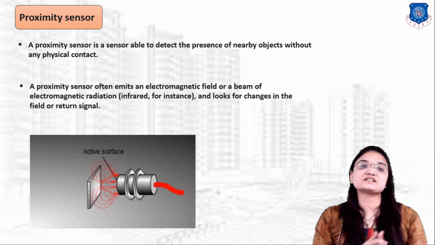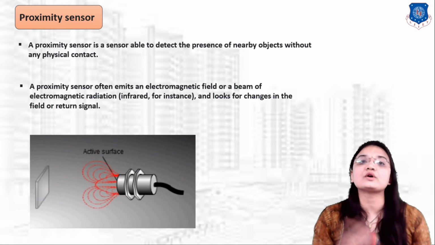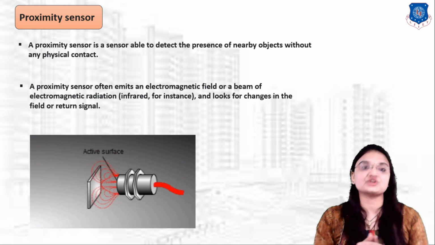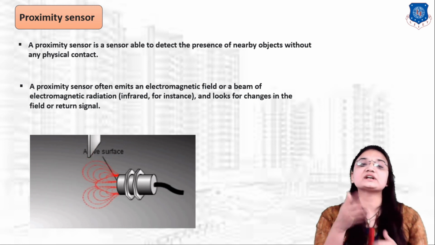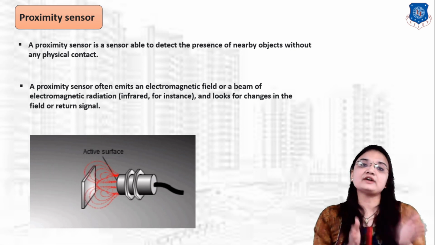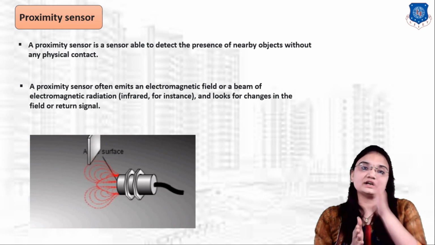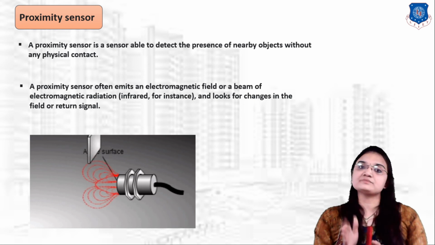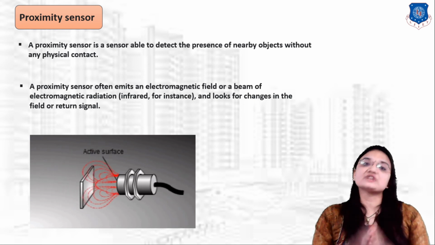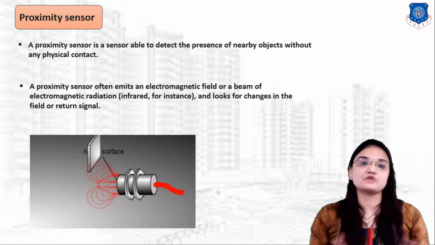A proximity sensor emits an electromagnetic field or a beam of electromagnetic radiation to the object. You can clearly see in the video that when an object comes in contact with the electromagnetic field, the signal becomes red. So these are the functions of this type of sensor.